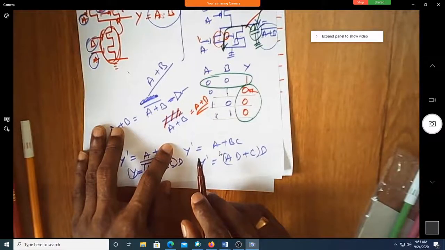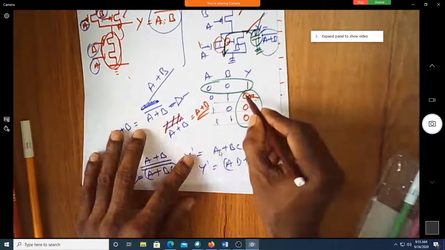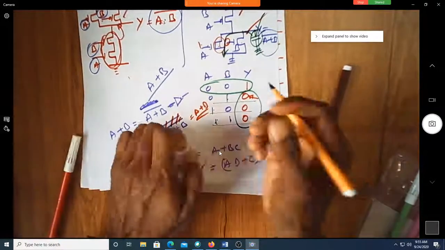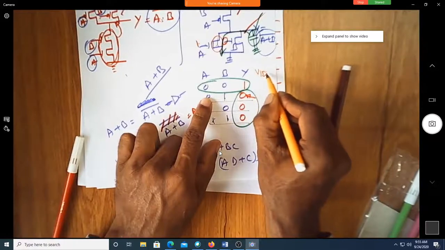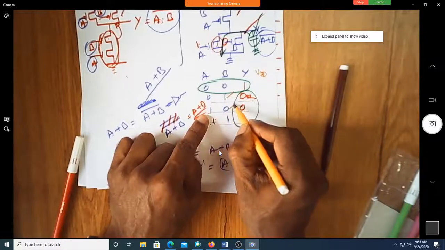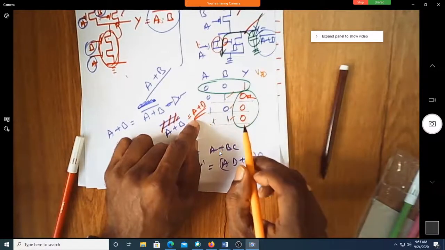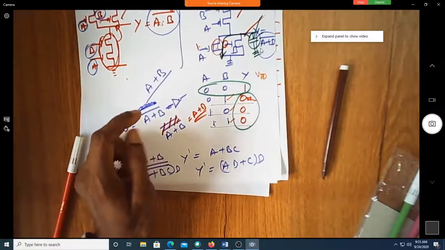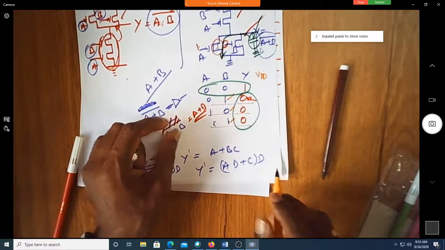Initially, before it becomes 0, suppose the output is high. If the output was VDD, the output becomes 0 upon giving this combination, this or this combination. Am I correct?